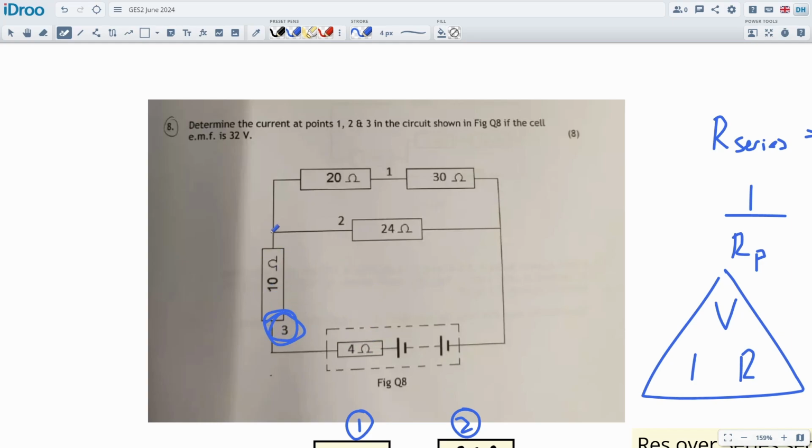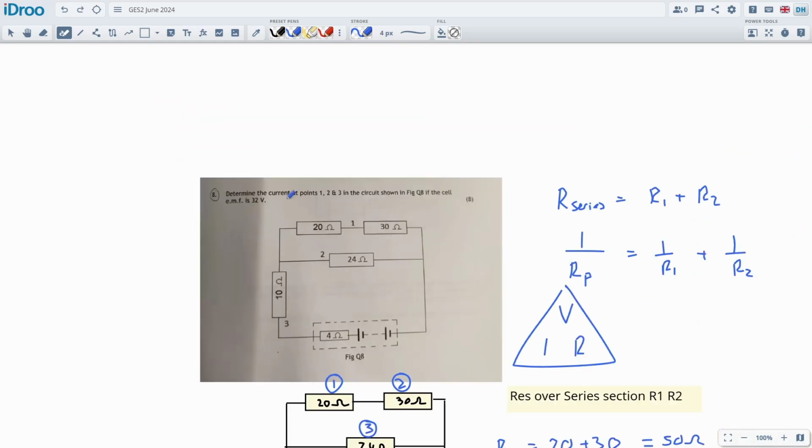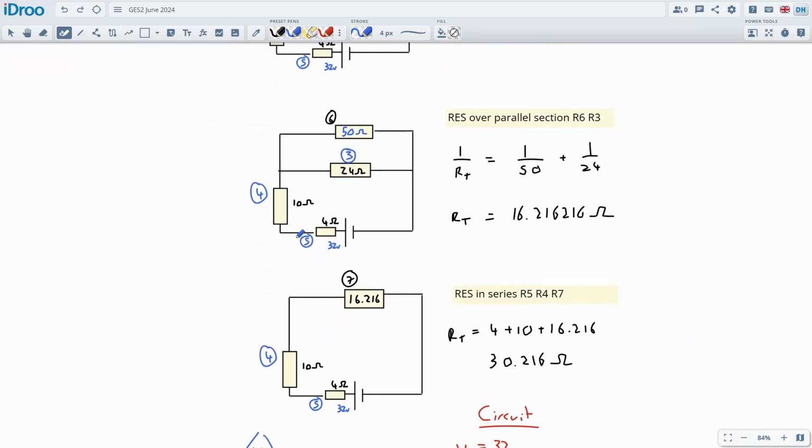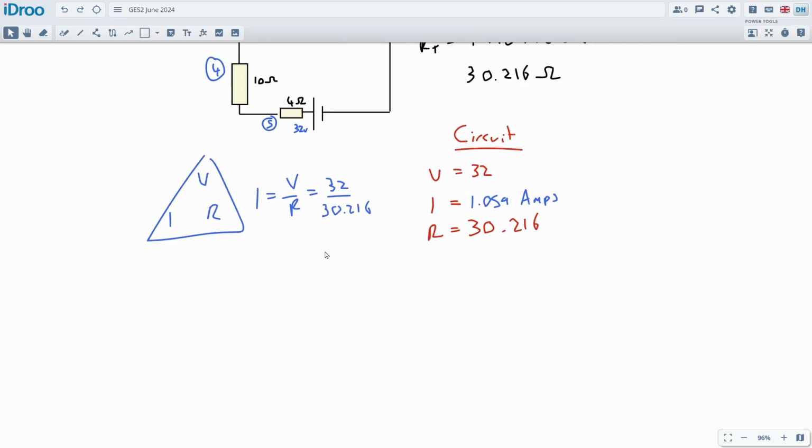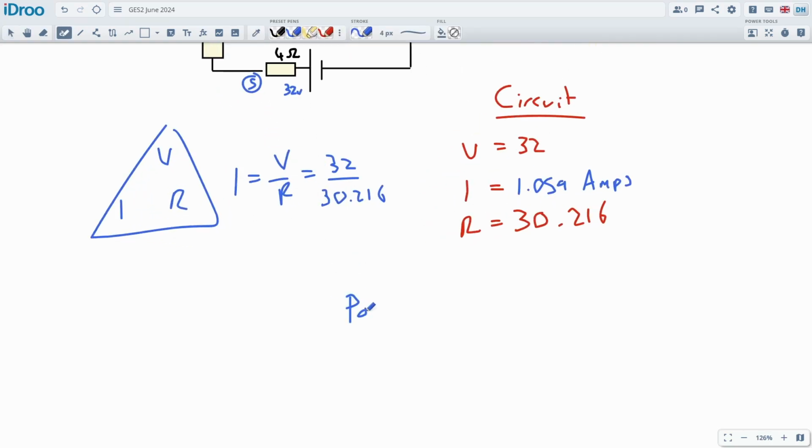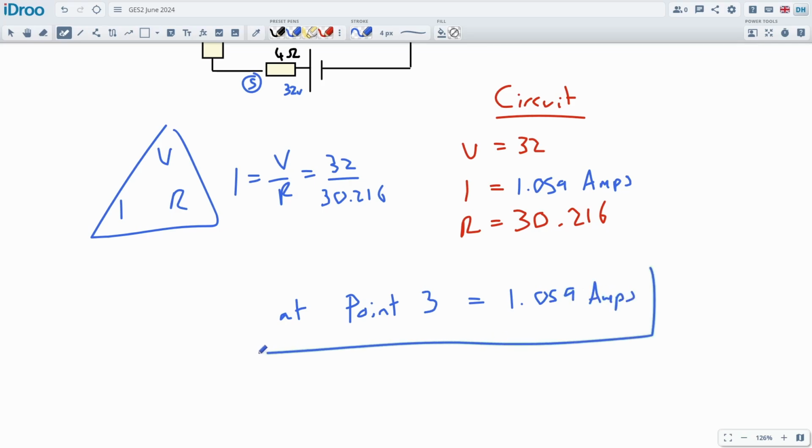Then what we need to do is work out how the amps will be split over this section, which is actually quite a nice question because we don't have to do a full breakdown like we usually do. But okay, let's just say at point 3, the amps. At point 3, we've got 1.059 amps, which is the total amperage of the circuit. That's just one of the parts of the question, so I thought I'd state it while I'm here.